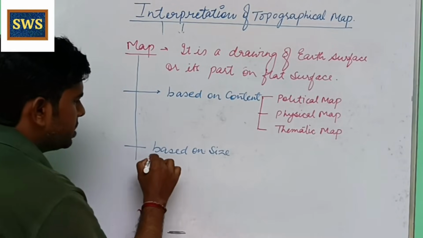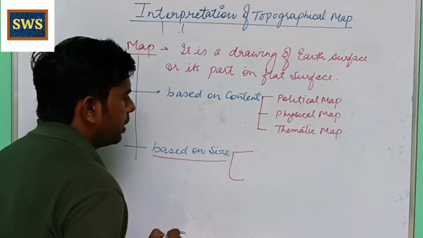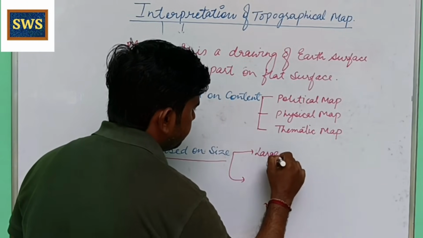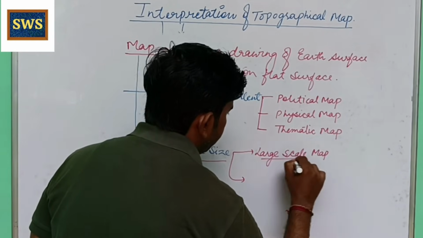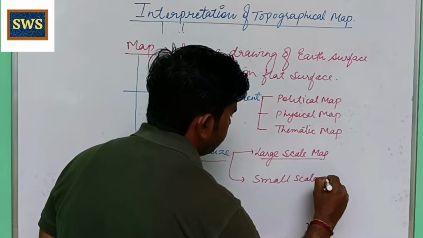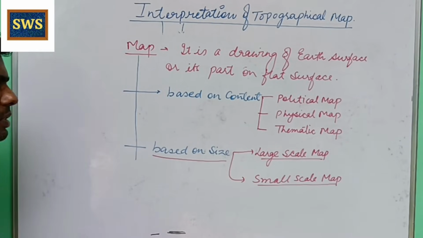On the basis of size, a map is categorized into two types: a large scale map and a small scale map.